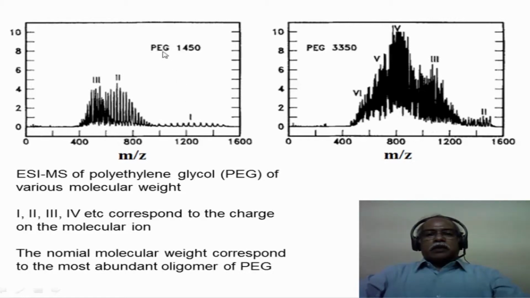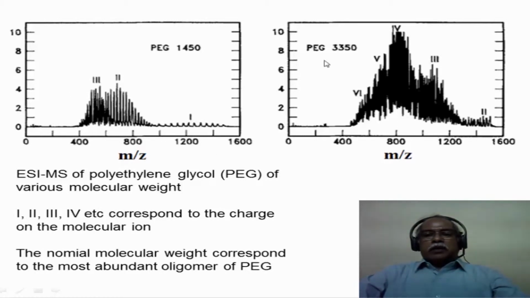This is polyethylene glycol 1450. The nominal molecular weight molecular ion is shown here with a monoprotonation corresponding to these multiple peaks that are shown here. Essentially it gives the distribution of molecular weights of this particular sample, and when it is doubly charged, for example, that becomes more intense. In other words, the monocharged species is not as abundant as the doubly and triply charged species in the case of high molecular weight polyethylene glycol, and essentially you see the Gaussian kind of distribution of molecular weights for this particular sample, and the triply charged ion also shows a similar distribution pattern as far as the molecular weights are concerned.